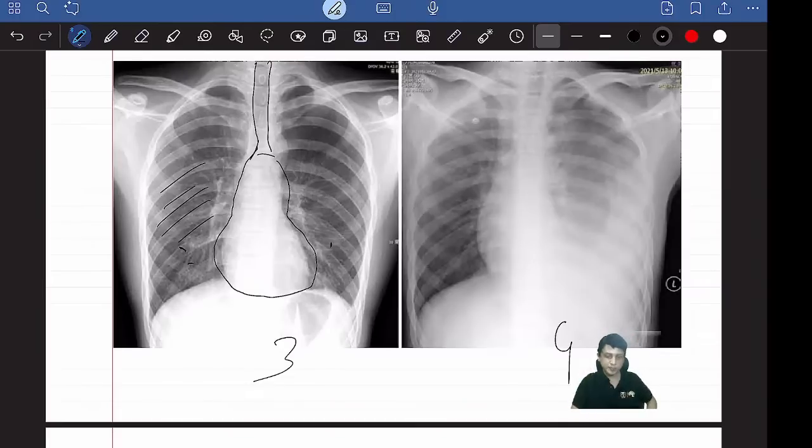Aditi is right. This is pleural effusion. Whatever white thing you can see here like this, this effusion means some liquid collection is there. Liquid can be anything. Like she told, it's correct. This is left hemothorax. If I give a history that the patient sustained a chest injury, then whatever the liquid collection is can be blood.